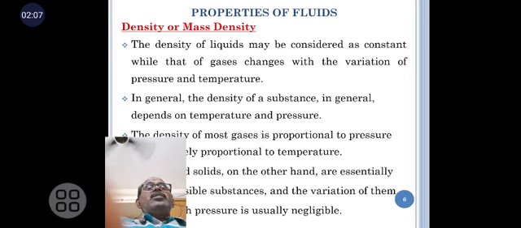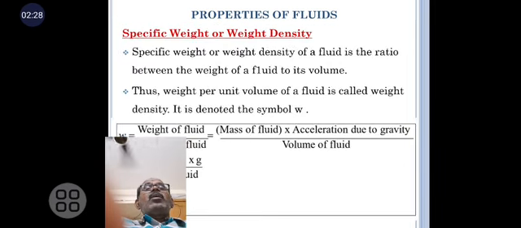In general, the density of a substance depends upon the temperature and pressure. The density of most gases is proportional to the pressure and inversely proportional to the temperature. For solids, the variation with pressure is negligible.